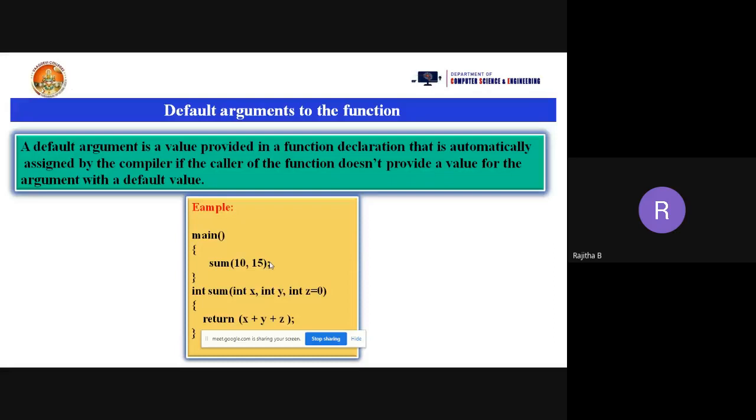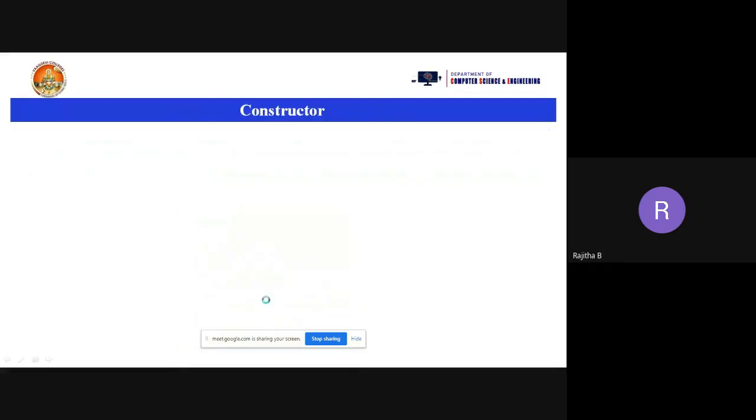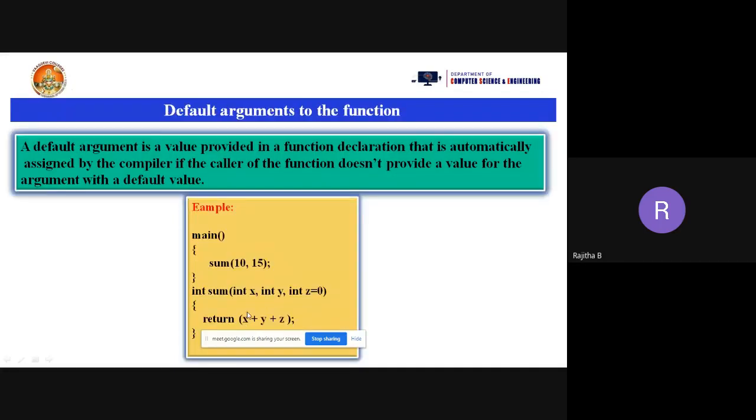You're not passing the parameter, but I'm taking the default parameters. So that z value is assigned with 0. Then I want to perform the addition, x plus y plus z. What is the x value? 10. And what is the y value? 15. And what is the z value? 0.